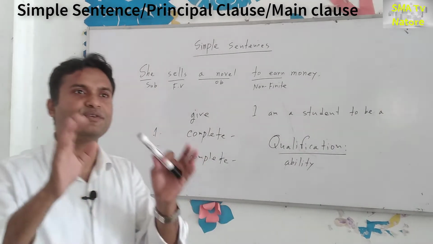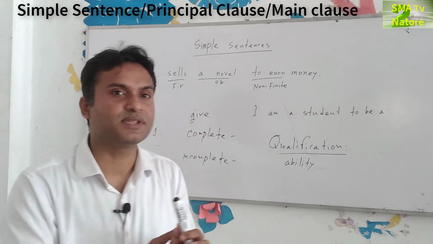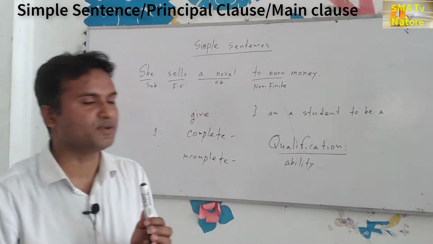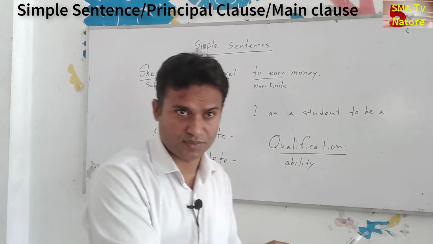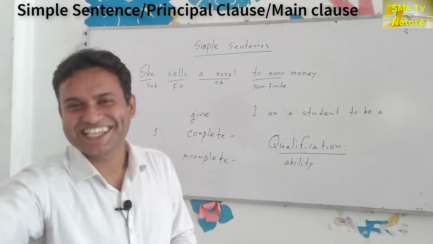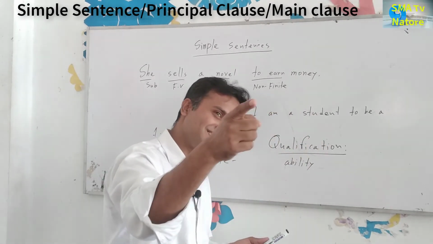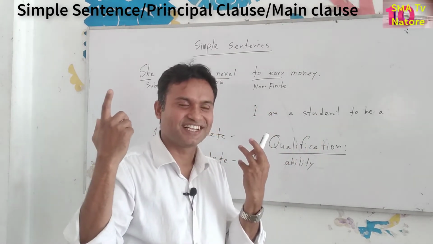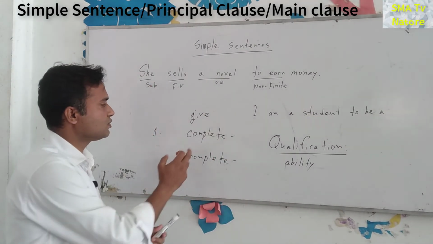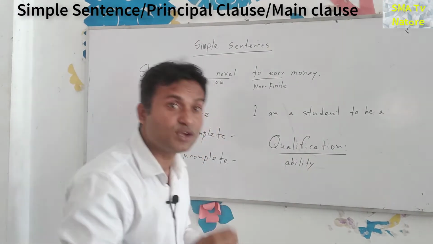So what is the meaning of the quality? For example, if you have the qualification master's degree, you can get a job. Or if you have the HSC intermediate, if you have completed your HSC, you can get a job. So what is the meaning of the qualification? You're right. I am saying about this word. This is the qualification. Do you understand? So what is the meaning of the qualification? Loudly. Okay. So ability is also a synonymous word. Next one. So finite verb has the qualification of complete meaning.